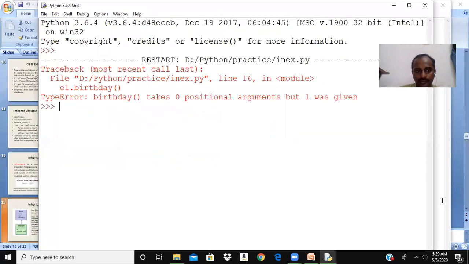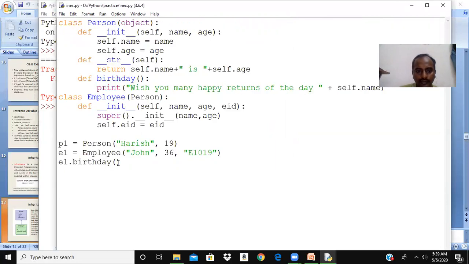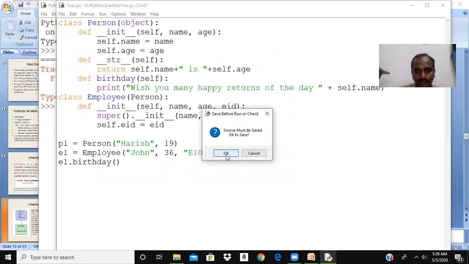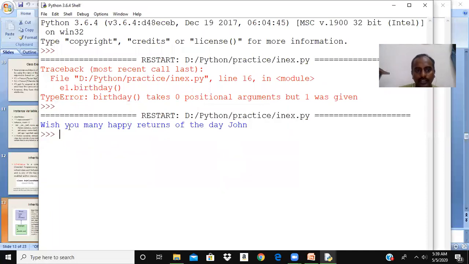There was an error. It says it is taking 0 positional arguments. Where is birthday defined? Here I have to give self. So this self is something which we should give as a first argument for almost all the instance methods. Wish you many happy returns of the day, John. So you can understand this. It is John, that is from the employee it is calling, and this method doesn't exist in the employee.